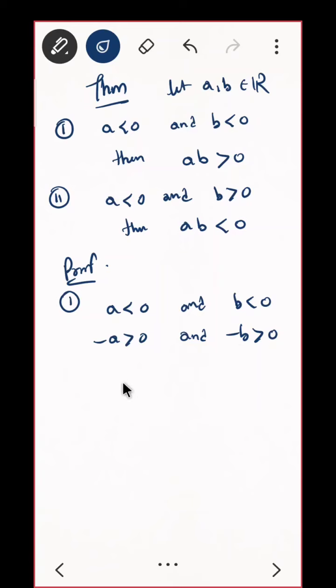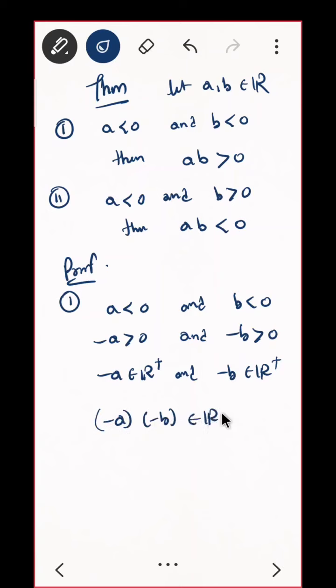That means minus a belongs to R plus and minus b belongs to R plus. By closure property of R plus, minus a into minus b is also in R plus. That means ab belongs to R plus. That means ab is positive. Do you agree with the proof?